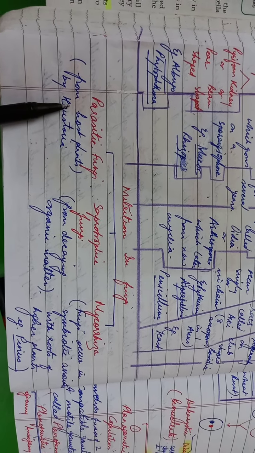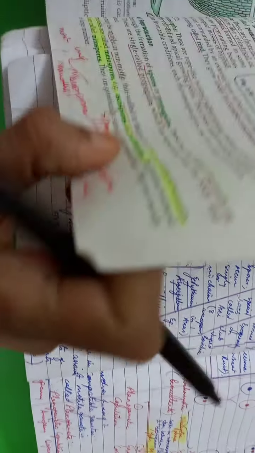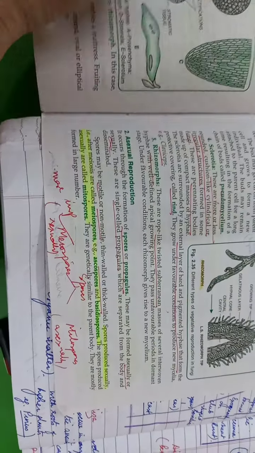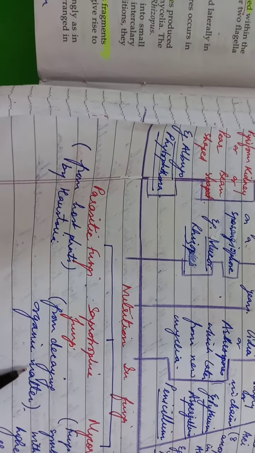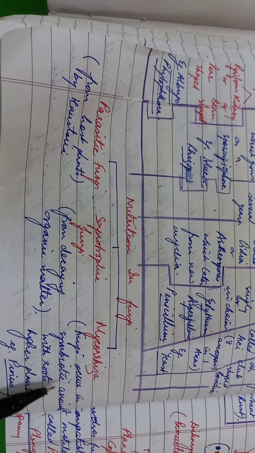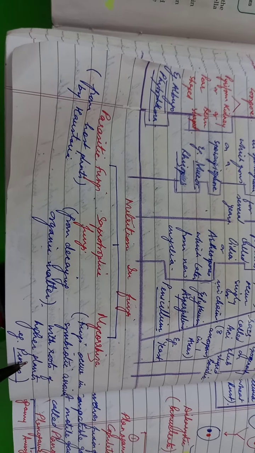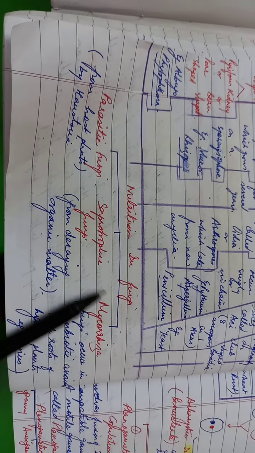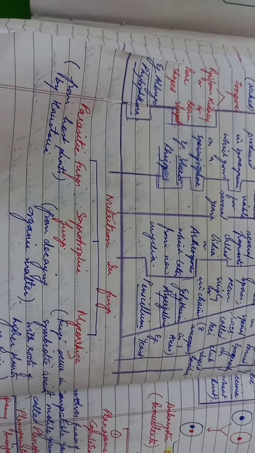Parasitic fungi will derive nutrition from a host plant by haustoria, that I showed you in the previous video, how the haustoria are formed like these. These are parasitic fungi. Then saprophytic means they derive nutrition from dead decaying organic matter, whereas mycorrhiza, these fungi occur in symbiotic relationship or association with the roots of higher plants like Pinus. This also I'll explain in detail in the next videos about ecto and endo mycorrhiza.